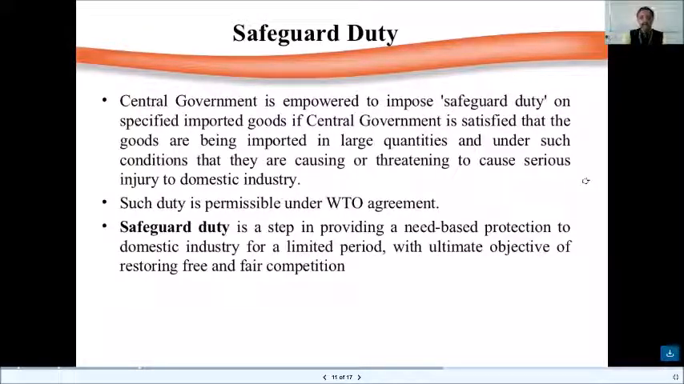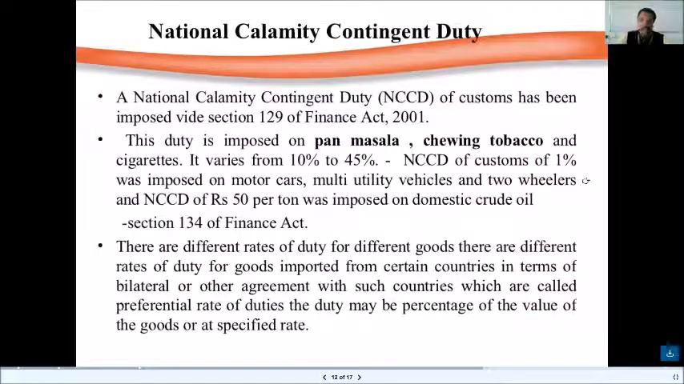So safeguard duty is a step in providing a need-based protection to domestic industry for a limited period, with ultimate objective of restoring free and fair competition. Again, it is also something similar to our anti-dumping and safeguard: national calamity contingent duty, NCCD. So these are the duties which are being included in the Customs Act. A national calamity contingent duty, NCCD, of Customs has been imposed by Section 129 of the Finance Act of 2001.